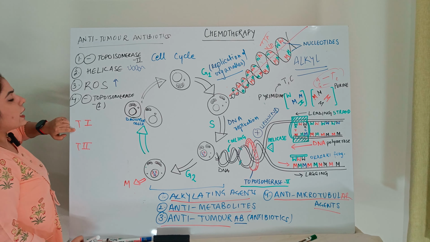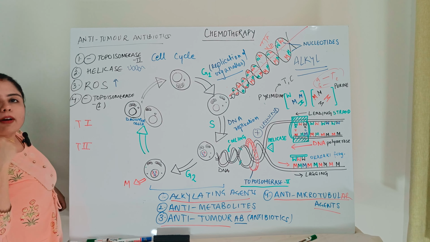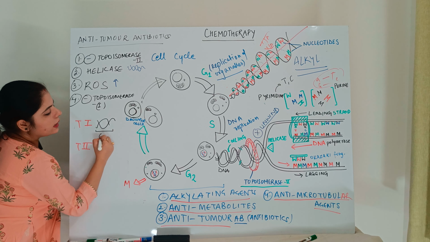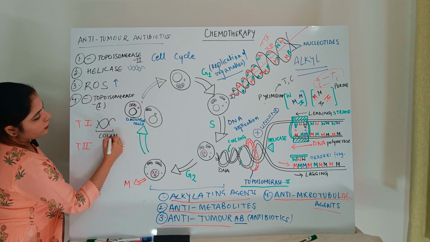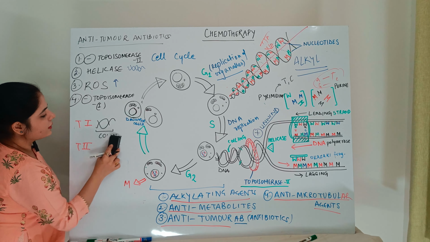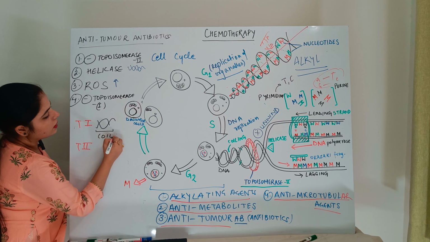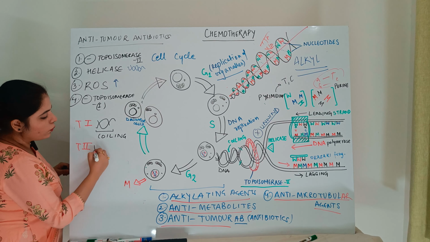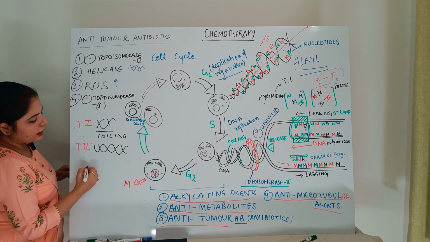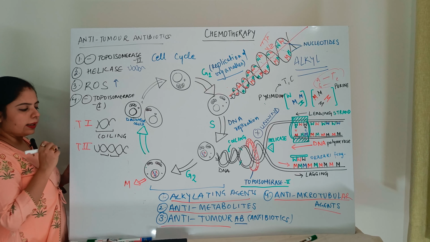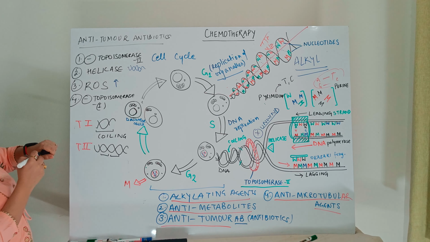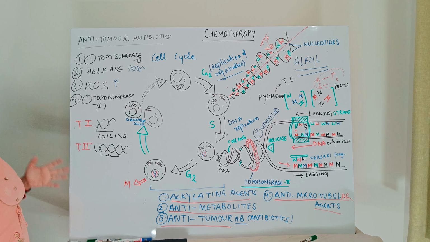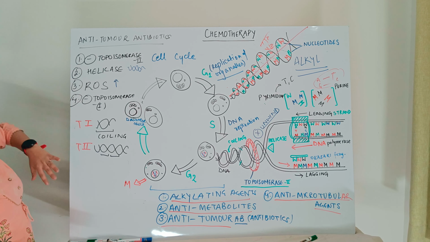But in case of topoisomerase 1, at one time it is only releasing the coiling from one strand. In case of topoisomerase 2, at one time it is releasing the coiling from two different strands, right? That is the main difference. So both these enzymes are present here. Either the antibiotic is targeting topoisomerase 2 or it is targeting topoisomerase 1. So I hope this is clear.